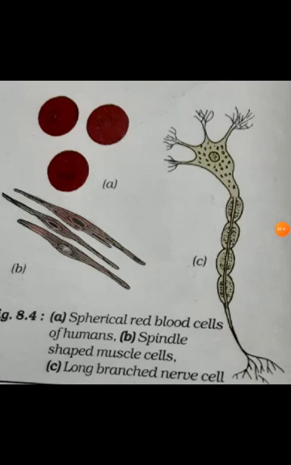Seeing this picture, can you identify what topic we are discussing? Yes, correct, shape of cells. We have different shapes of cells in our body, such as spherical red blood cells of humans, spindle-shaped muscle cells, and long branched nerve cells. Before talking about cells, what is pseudopodia? Pseudopodia helps in the formation of these shapes. It is called pseudopodia.